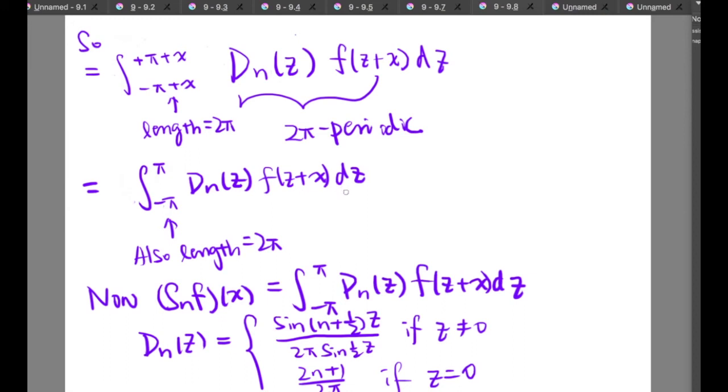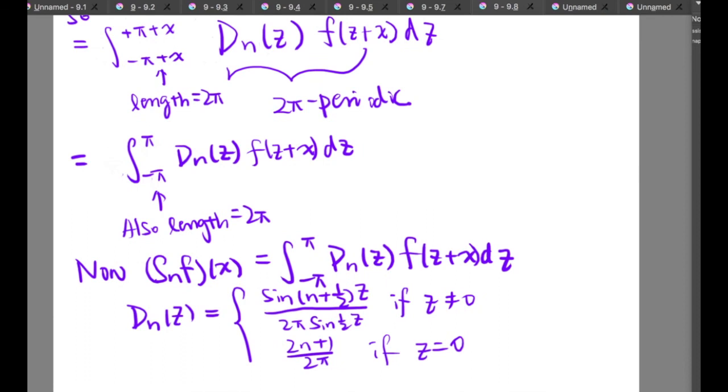So, in conclusion, we say that the partial sum of f up to the nth order is equal to the integral from negative pi to pi of d_n(z) f(z plus x) dz, where d_n(z) is equal to sine of (n plus 1/2) z divided by 2 pi sine of (1/2) z if z is non-zero, and it is equal to (2n plus 1) over 2 pi if z is equal to 0.